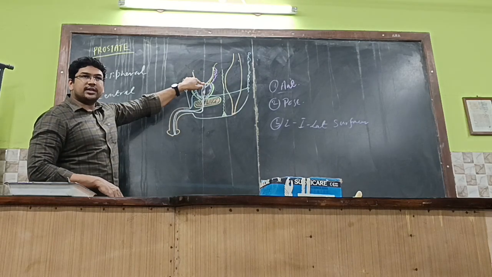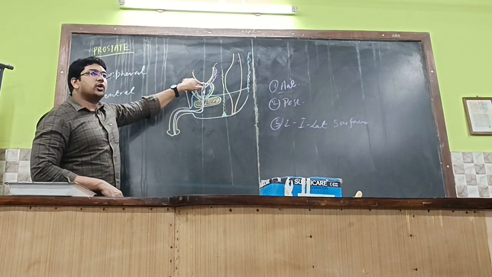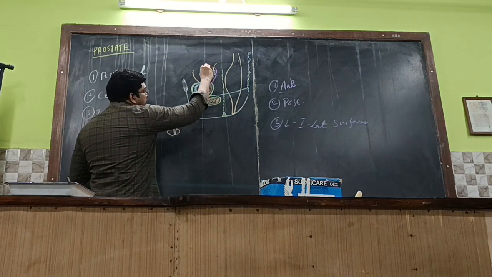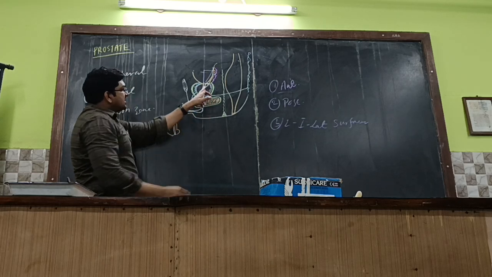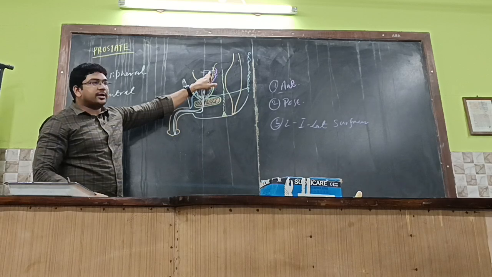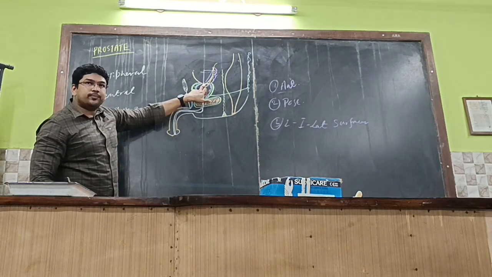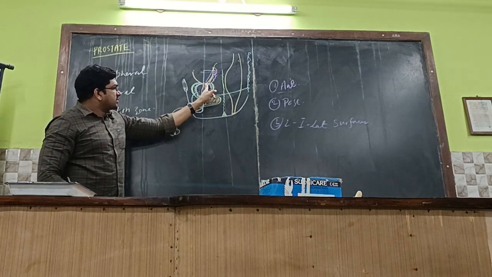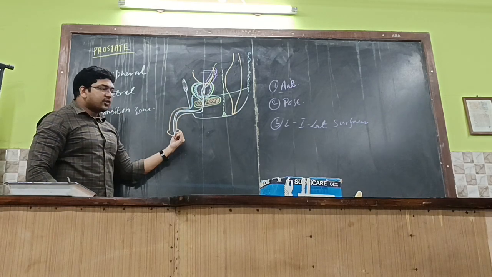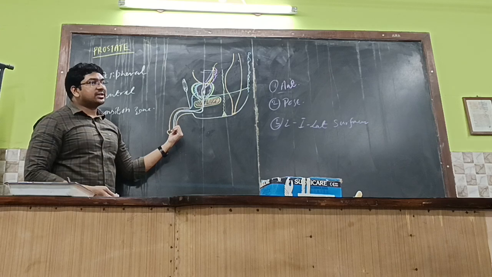No. That is where there is a difference. Trigone of the urinary bladder. For example, this is the trigone of the urinary bladder. This is the apex and this is the base towards the posterior wall, towards the posterior aspect. Towards the apex of the trigone or towards the base of the prostate is the internal urethral orifice over here. And the external urethral orifice is situated towards the tip of the glans penis.